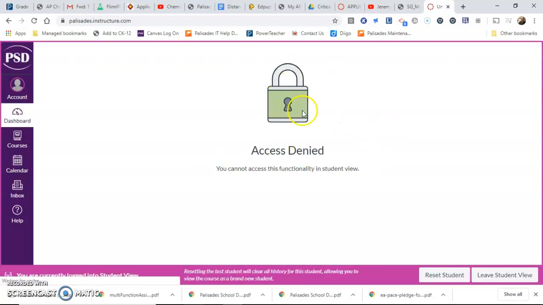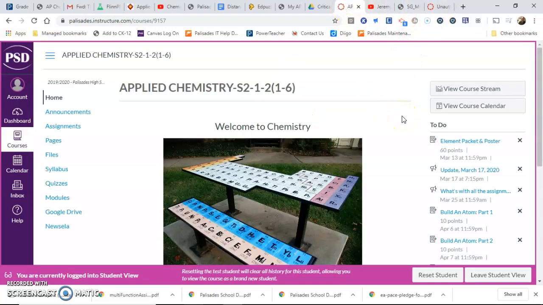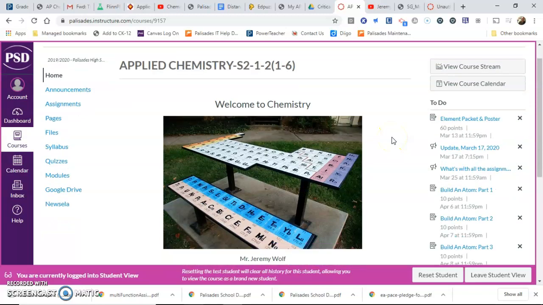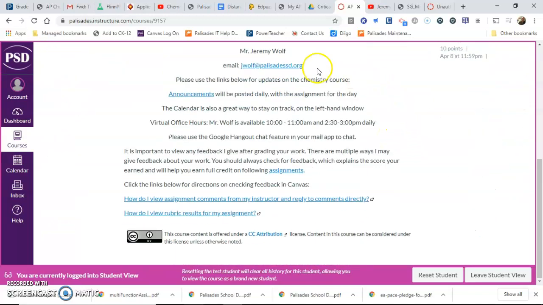Now it's not going to work for me right now because I'm in this student view, but once you log in using your Palisades ID, then you get here. This is the home page for chemistry. I changed it up, put a periodic table on the home page for you. Also down below, it lists my virtual office hours, and then how you can get to announcements, which is very important. There's a lot of different ways to get to announcements because that's where I'm going to tell you what to do for the day.